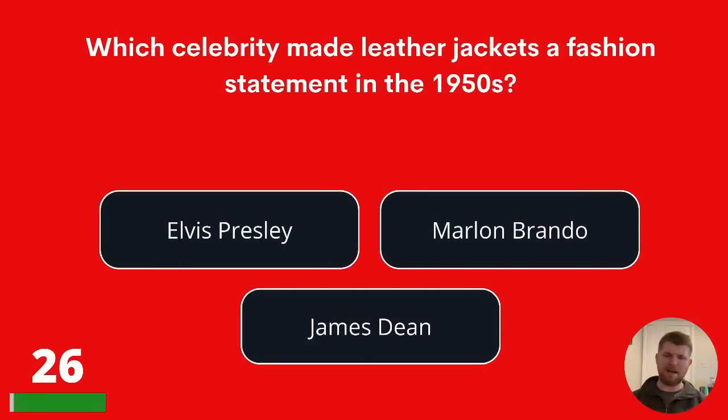Which celebrity made leather jackets a fashion statement in the 1950s? Elvis Presley, Marlon Brando, or James Dean?